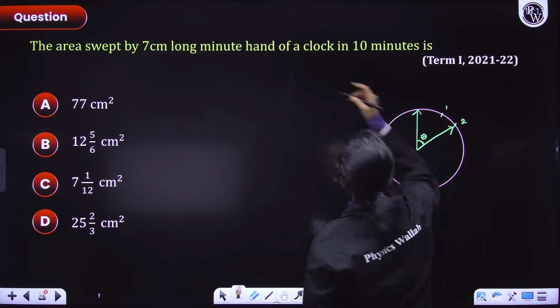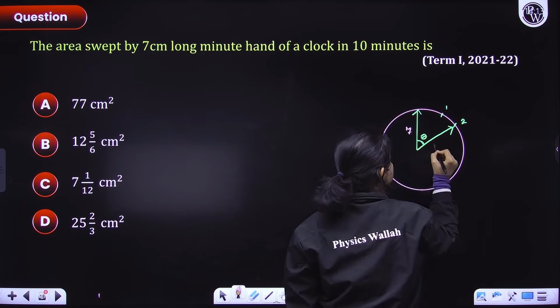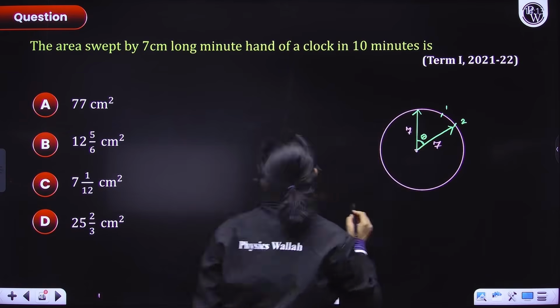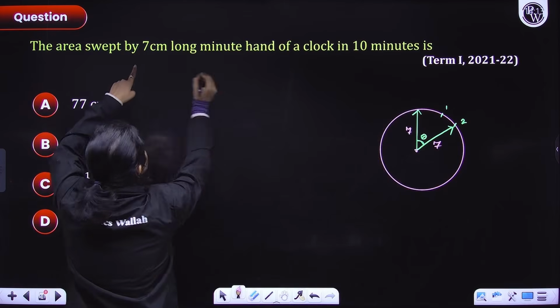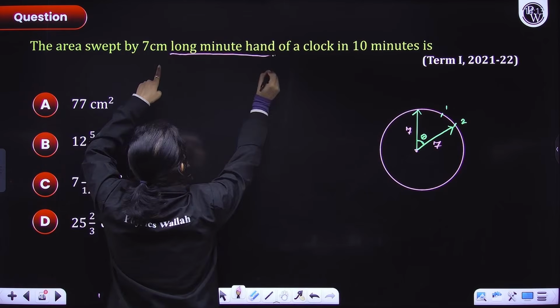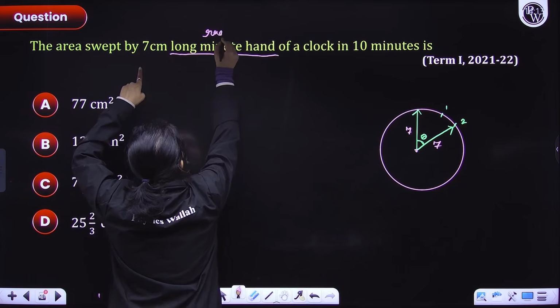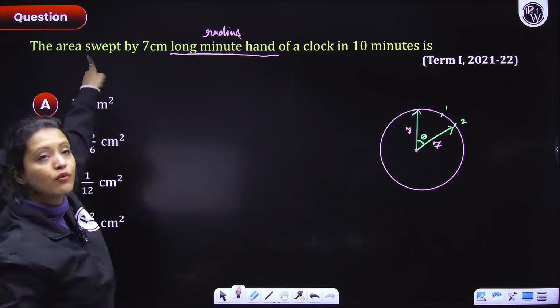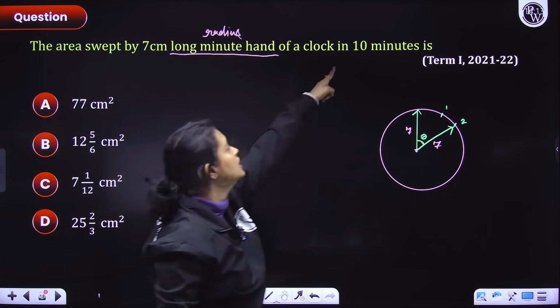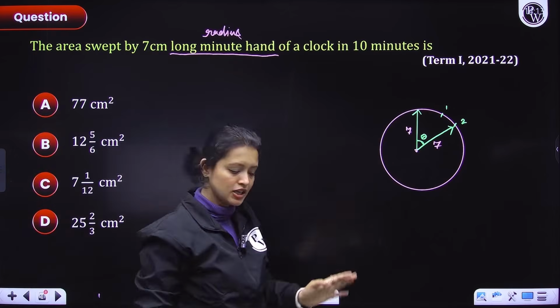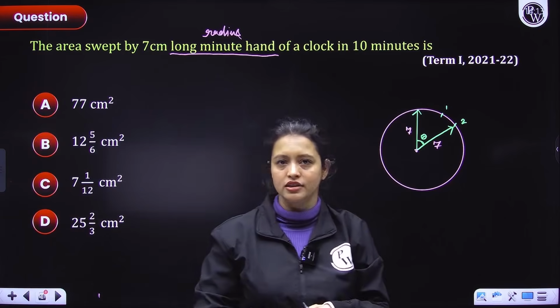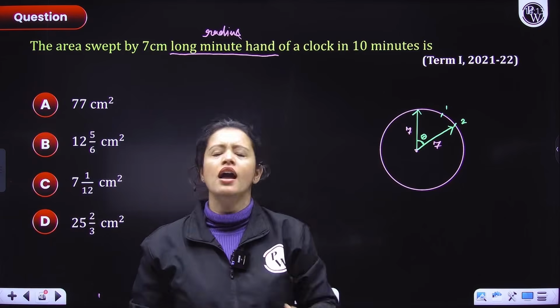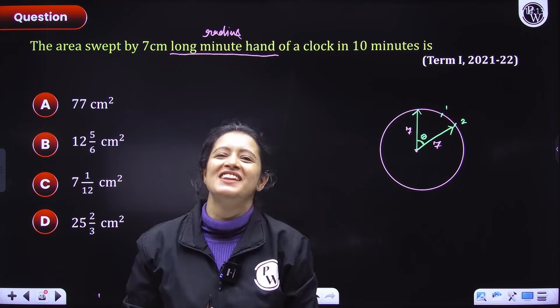So the length of the minute hand is 7 centimeters. Always remember, the length of the minute hand here is the radius of the circle. To figure out the area of the sector, I need the radius. I have that. I also need the central angle.